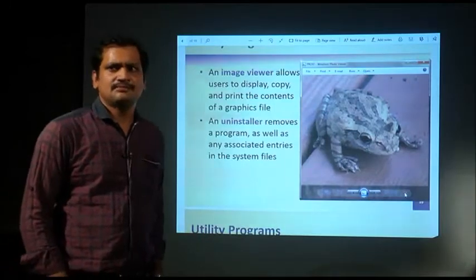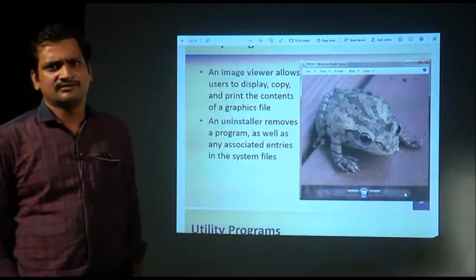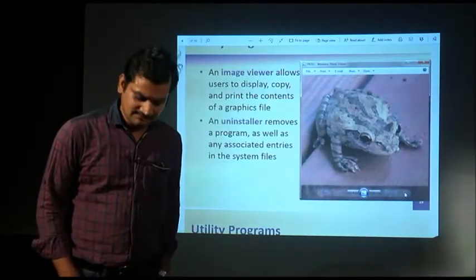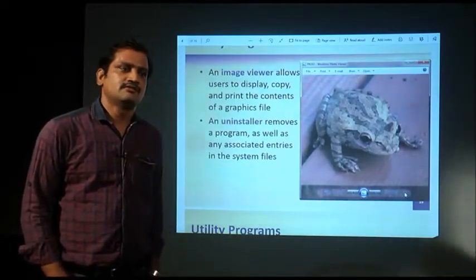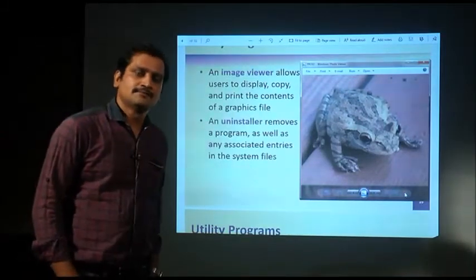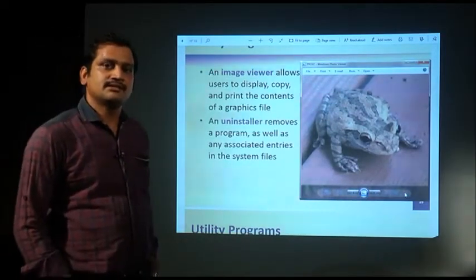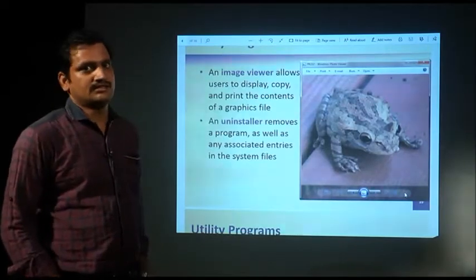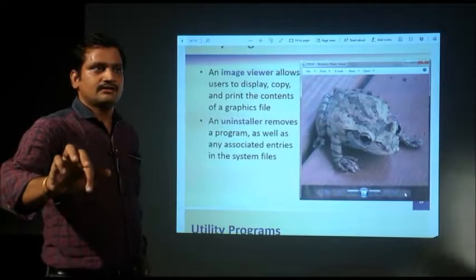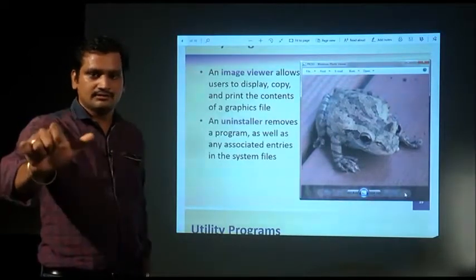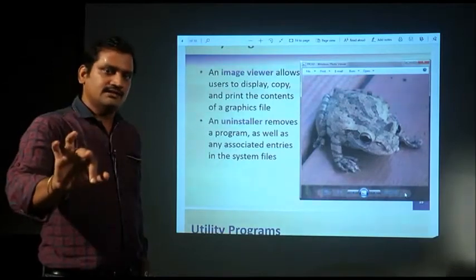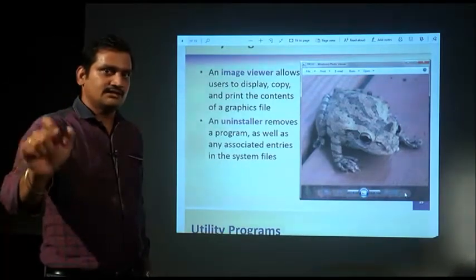And to uninstall any application or software from the system, you can use the utility program uninstaller, which you can find in the control panel. In the control panel, go to uninstall programs or add remove programs, and you can uninstall whatever application you want. Just right click on the application, and you see the uninstall option there, click uninstall.